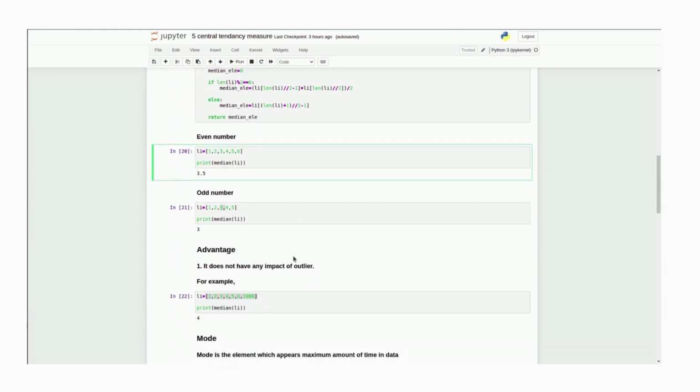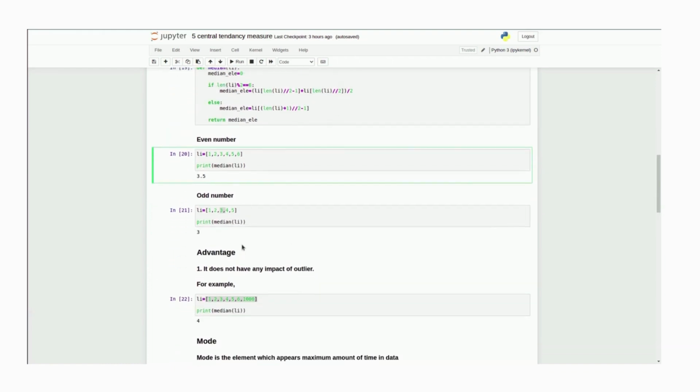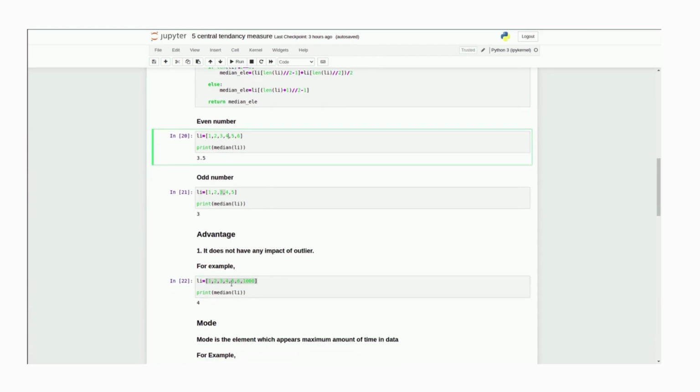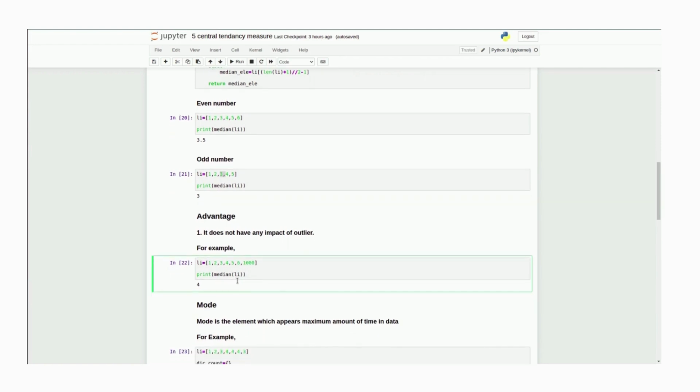Now what is the advantage of the median? With the mean we have a problem with outliers, but with the median we can handle this issue. For example, we have added 1000 to our list. We saw earlier that adding 1000 has a high impact on the mean, but it does not make much impact on the median. If we sort this and find the median, we get 4.